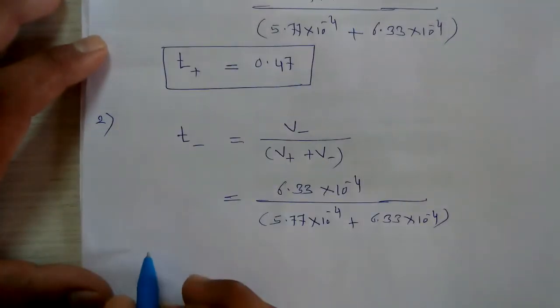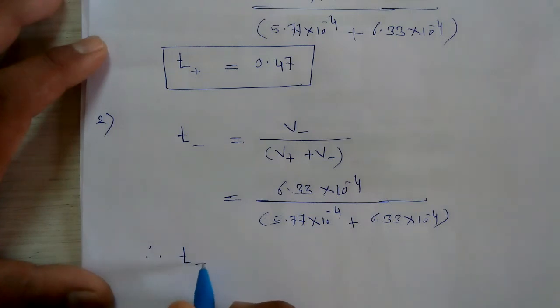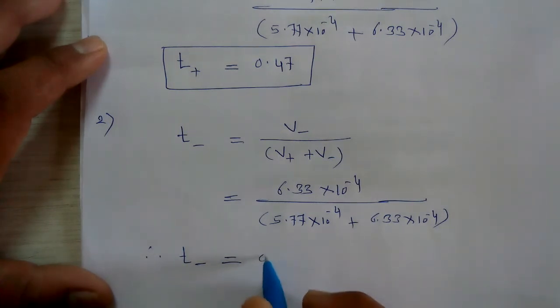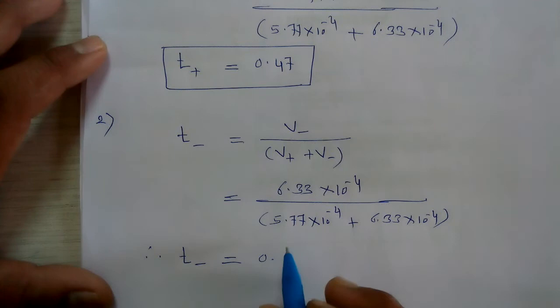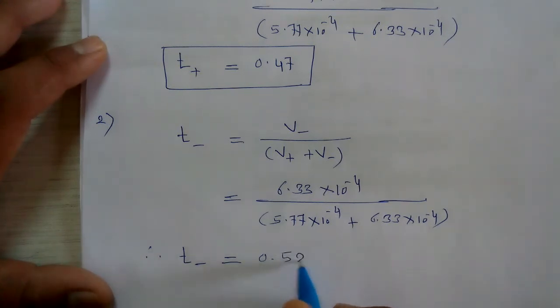If we solve this equation, we get the transport number of the anion equal to 0.52.